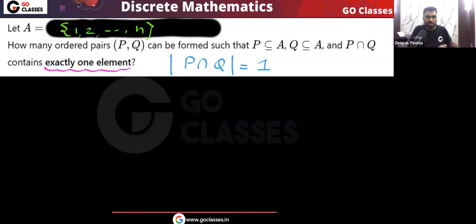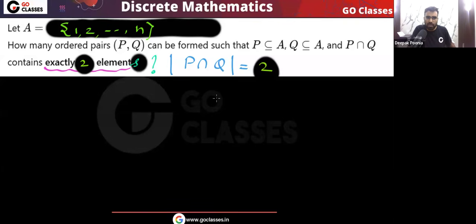Now in the same question, if you have total n elements and here I mention exactly 2 elements are common, then what will happen? I say that exactly 2 elements are common. What about this variation? Contains exactly 2 elements. Let me know. For this question, what is going to be the answer?